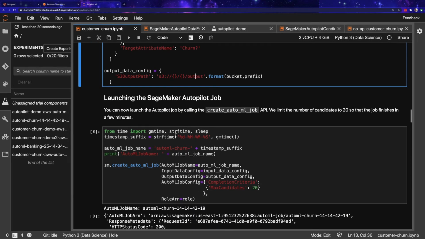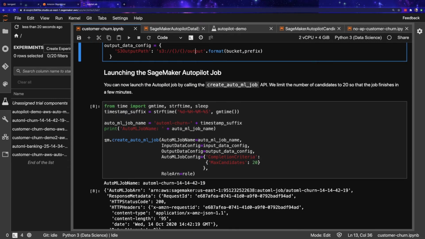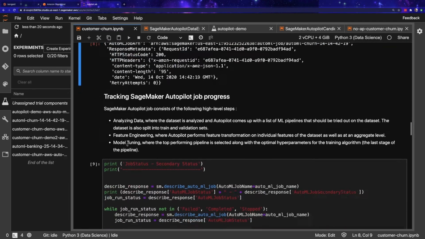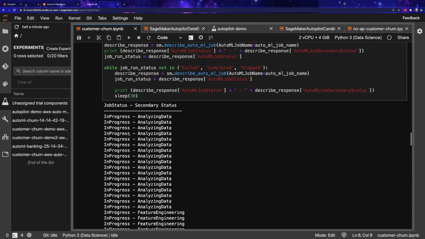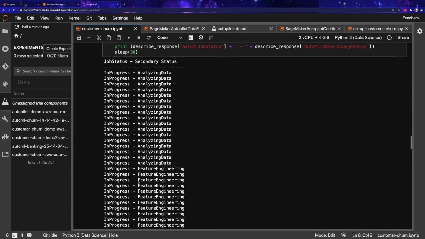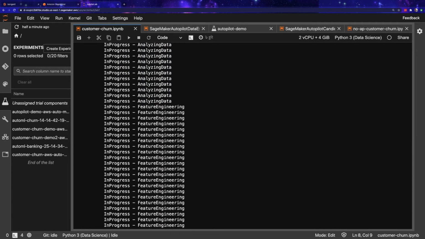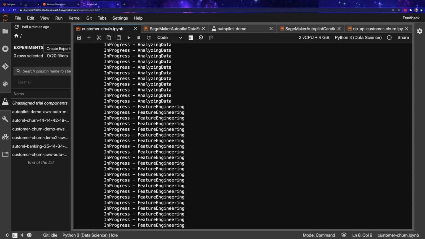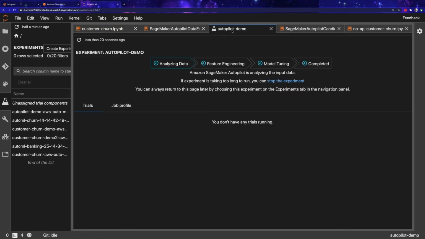We're just using Python, and then we can create an autopilot job using the SageMaker SDK. In the notebook, we can see what's happening as well. Here we have analyzing data, feature engineering. This is the same output that we see in this much slicker looking UI, and it is the same information being displayed back. So you can do it in Python or through the UI.